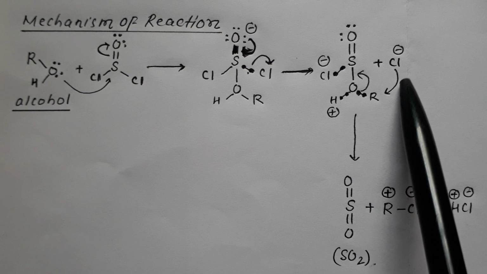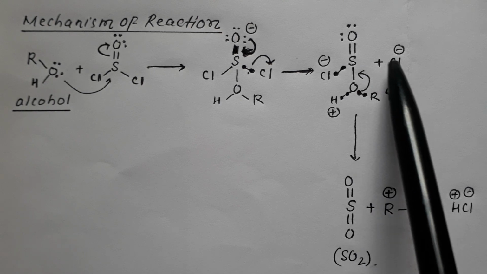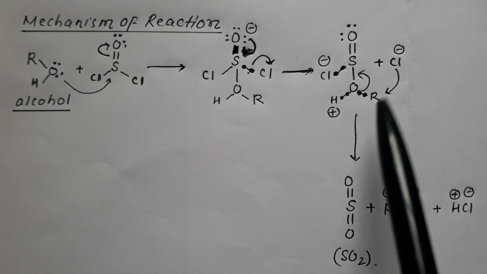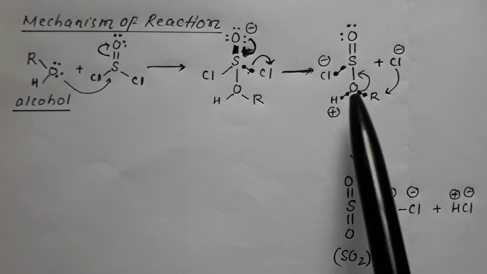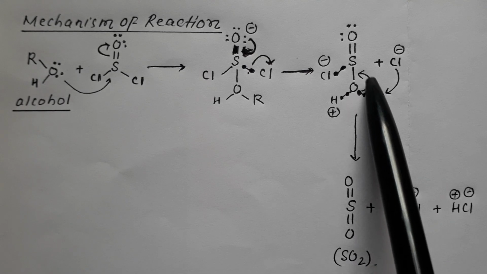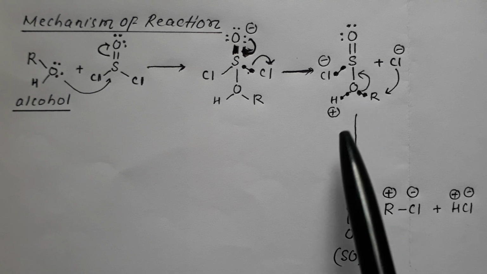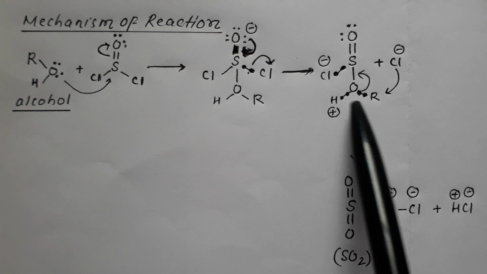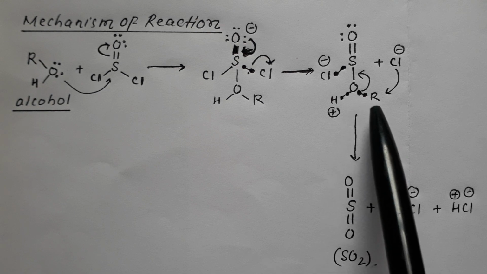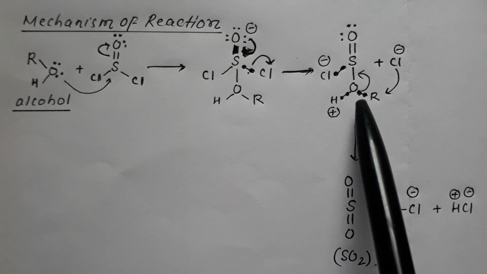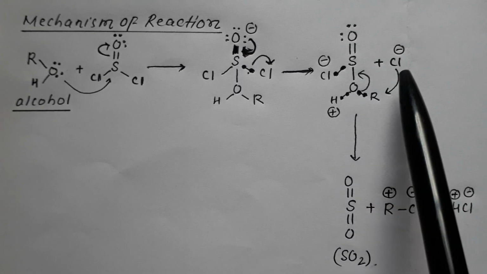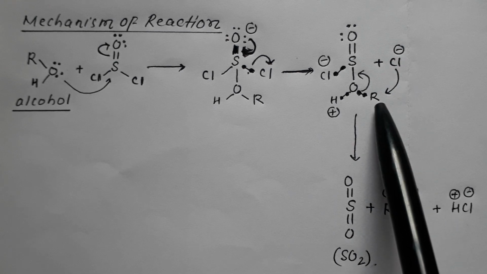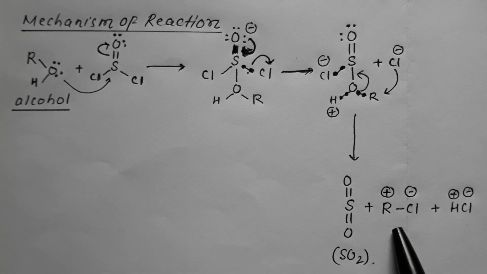Now this chloride ion attacks the alkyl. The shared pair present between oxygen and alkyl gets shifted in between sulfur and oxygen, making a double bond, and this alkyl as positive and this chloride as negative combine to give the principal compound RCl.